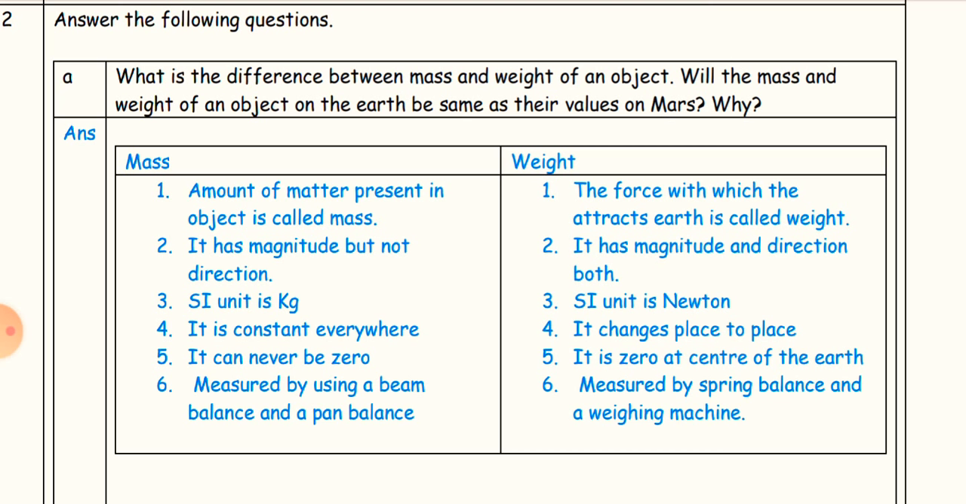Mass has magnitude but not direction. Weight has magnitude and direction both. SI unit of mass is kg, SI unit of weight is Newton. Mass is constant everywhere, weight changes from place to place. Mass can never be zero, weight is 0 at the center of the earth. Mass is measured by using a beam balance and a pan balance. Weight is measured by spring balance and a weighing machine.